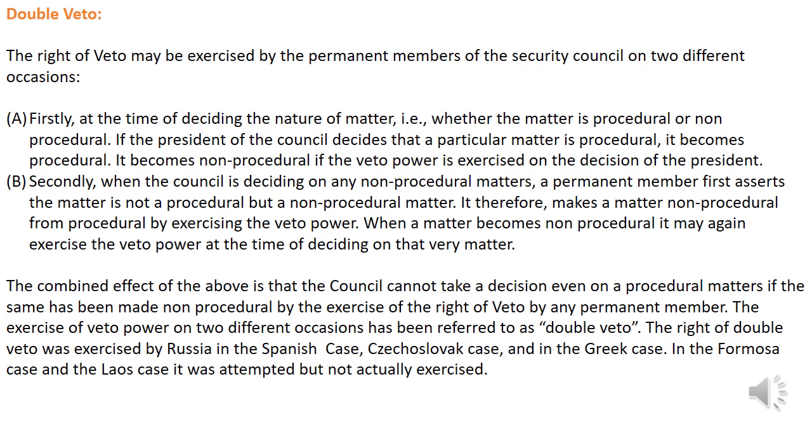So they convert the procedural matter into a non-procedural matter by exercising one veto power, and by exercising the regular veto power, they decide the matter. So this exercising of the same veto power two times is nothing but the double veto. This double veto power was first exercised by Russia.